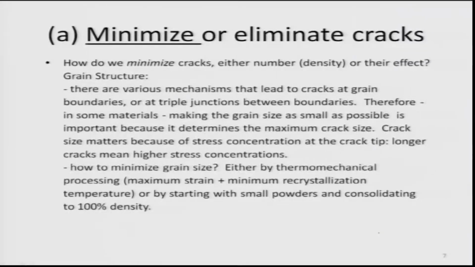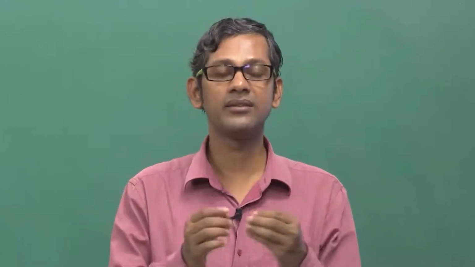So, how do we minimize them? There are various mechanisms which can lead to cracks at the grain boundaries, which are sources of defects, or triple junction points. Therefore, in some materials, especially metals and now ceramics also, making the grain size smaller is one means of increasing toughness. Why? Because the smaller the grain size, the smaller the crack size. The bigger the grain size, the higher the probability of making a crack, and of making a bigger crack. So crack size matters.